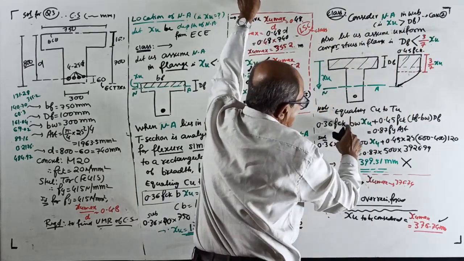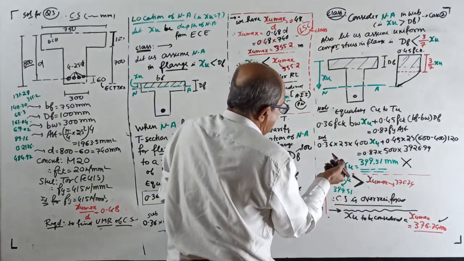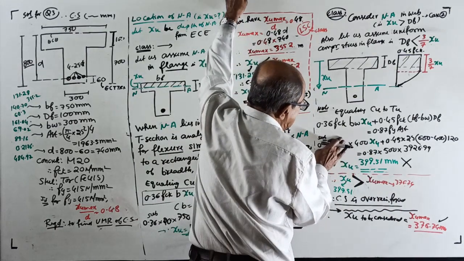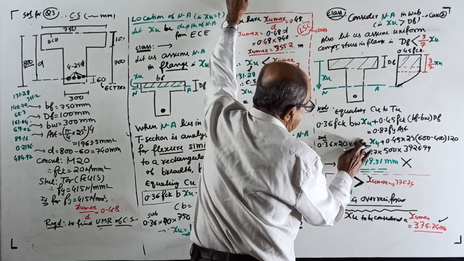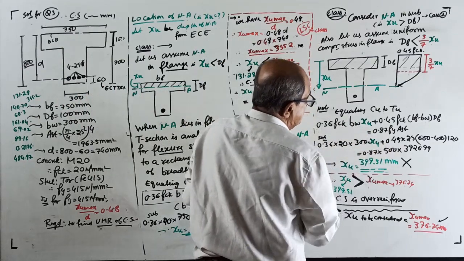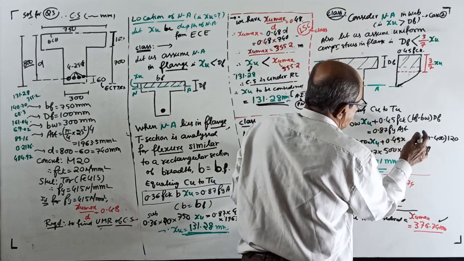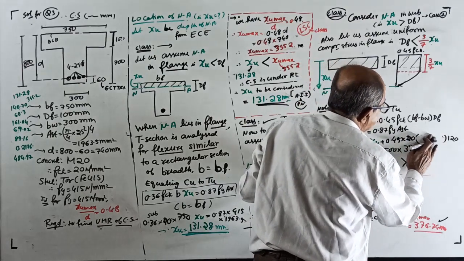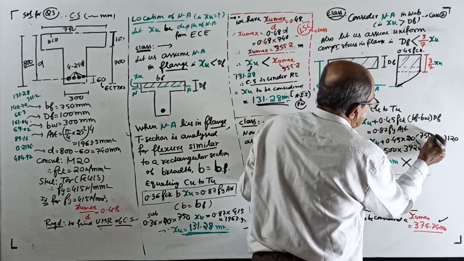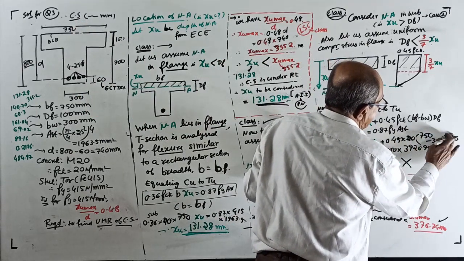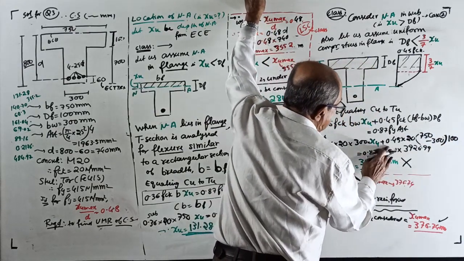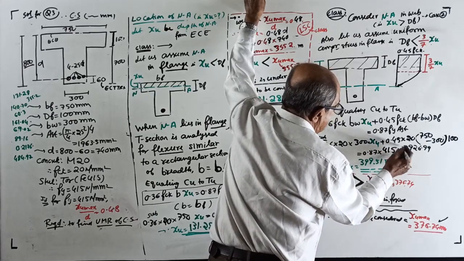Same statement. Same equation. Substitute 0.36 into 20 into BW is 300 into XU, plus 0.45 into 20 into BF minus BW, which is 750 minus 300, close the bracket, into 100, is equal to 0.87 into 415 into AST.